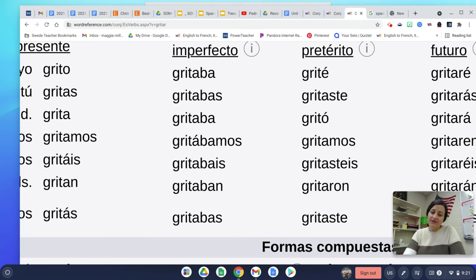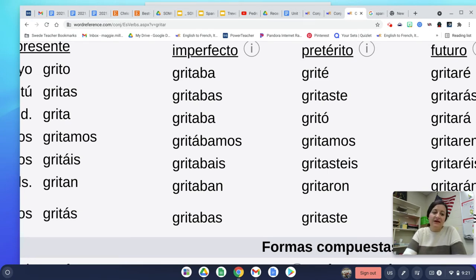So just a couple of things to note here. The first thing is that we have grito in the present tense, yo, and then we have gritó in the él/ella/usted form in the preterite. Now, that accent makes a big difference because when we don't have it up here, it means "I yell," present tense. But when we do see that accent over the O, now it means "he or she yelled" in the past tense. So that accent makes a difference in meaning, but also in how we say the word. So in the present tense, it's grito. In the preterite tense, it's gritó. So remember, we're going to punch that when we see the accent on top of it.